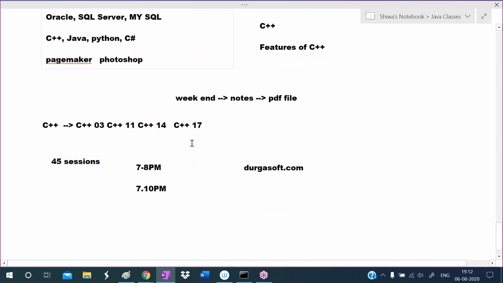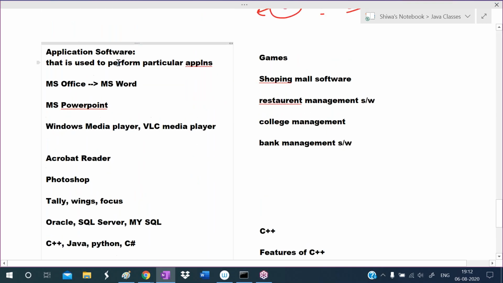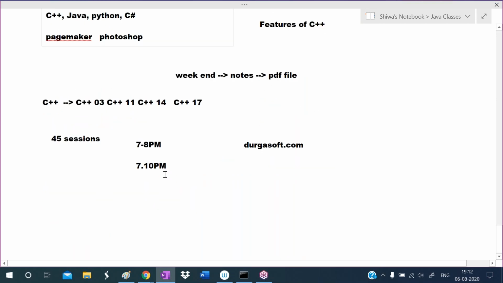Okay, so like this. System software is used to run the system. Application software is used to perform particular applications. Operating system, compiler, interpreter, device driver come under system software. Okay, so these game softwares, shopping mall softwares, restaurant management softwares, such type of softwares come under application softwares. So till here we discussed in the previous class.